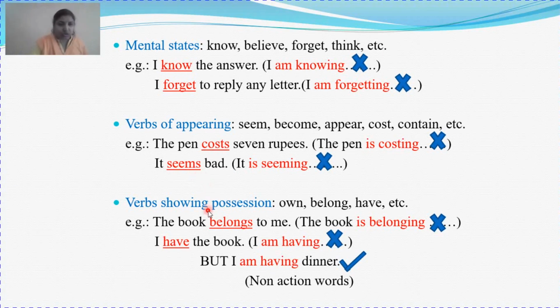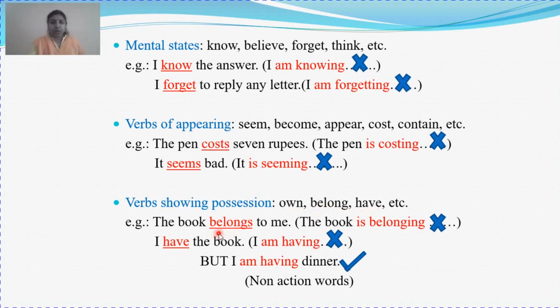Next is your verb showing possession. Now what are these possessions? As I say, ownership, belongingness, all these are possessions. So we use the verbs own, belong, have, etc. All these are different verbs showing your possession.